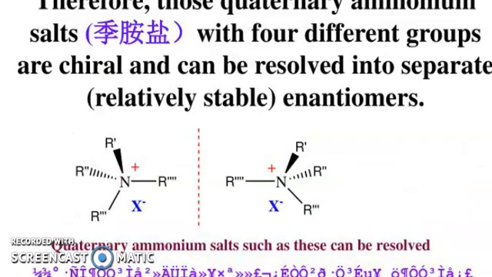Ammonium salts cannot undergo inversion because they do not have an unshared pair. Therefore, those quaternary ammonium salts with 4 different groups are chiral and can be resolved into separate, relatively stable enantiomers. You can see a quaternary ammonium salt such as this can be resolved. In the case of quaternary, meaning you have 4 alkyl groups, nitrogen must have a positive charge, and this positive charge must be counterbalanced with a negative ion.